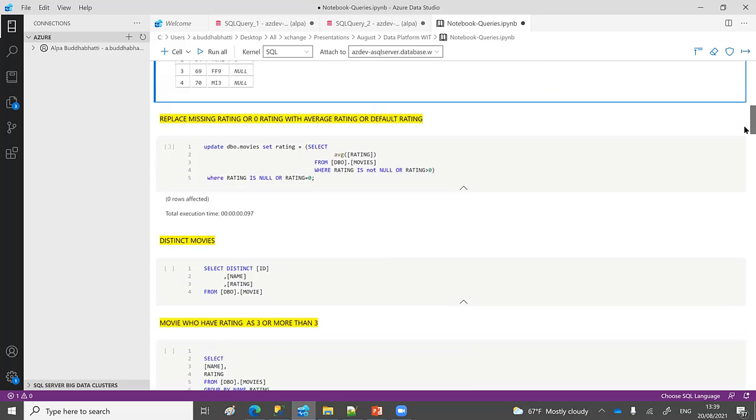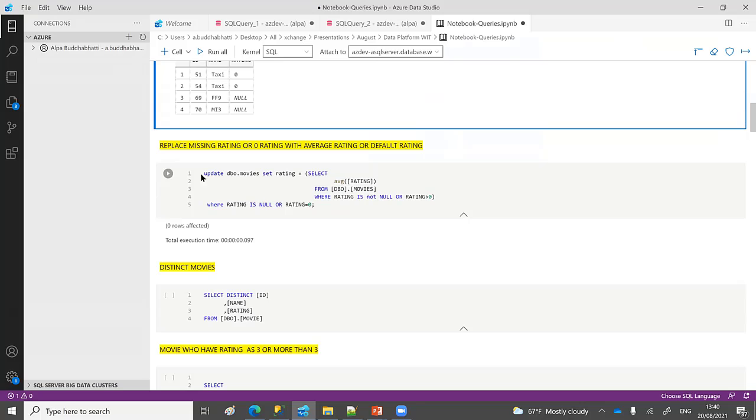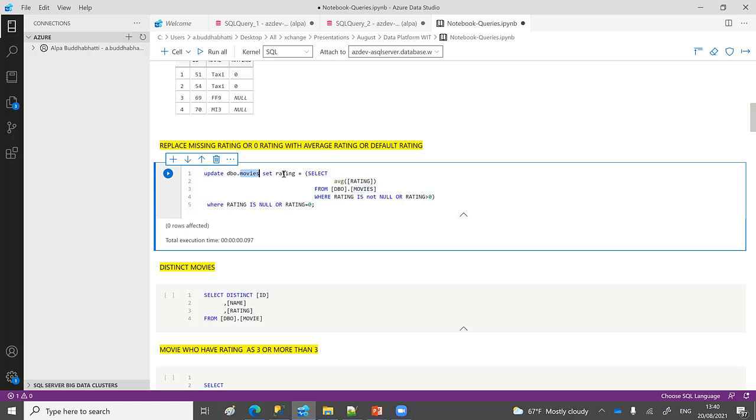So here you can see that now I'm replacing that missing value. I'm taking the decision and replacing the missing value with an average value. You can see that I'm updating my movie table, and I'm updating the rating with an average one. So I'm saying give me the average rating from that table and update that missing rating.